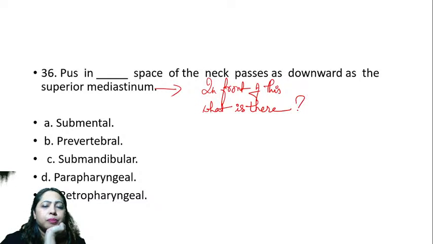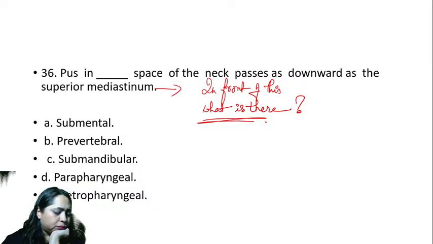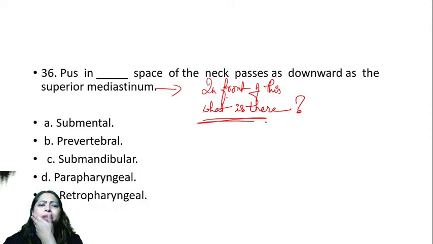Think, what is there? Is it submental? Is it prevertebral, submandibular space, parapharyngeal, retropharyngeal? Which one? Is there something called submental space? I have heard of lymph nodes. I have heard of triangle, but not submental space.